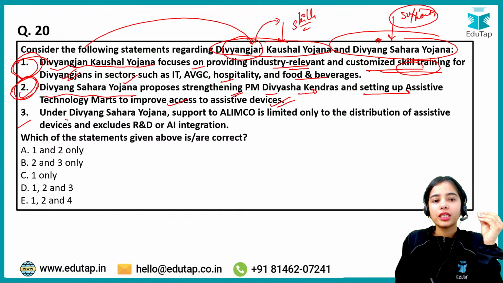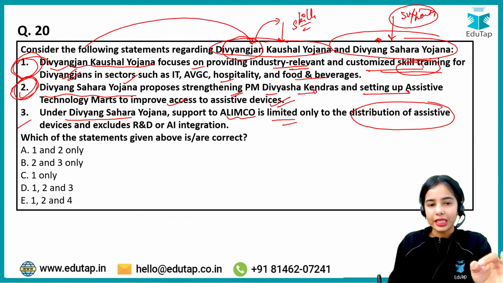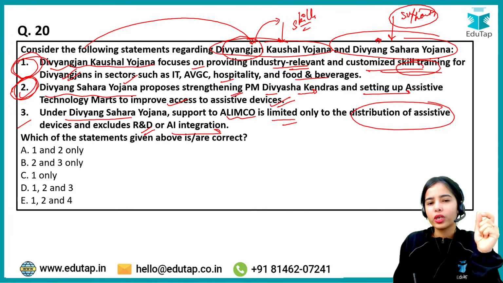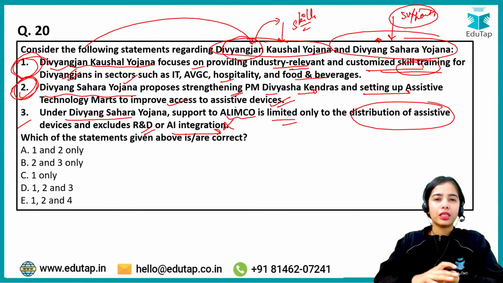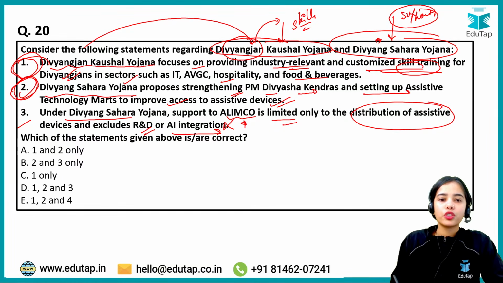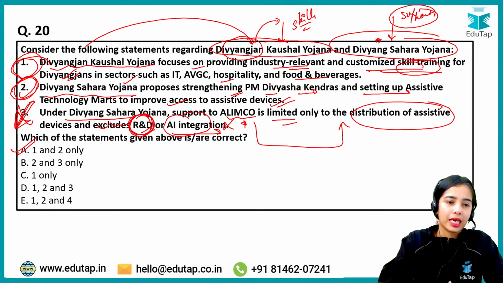The third is: under Divyang Sahara Yojana, support to LIMCO is limited only to the distribution of assistive devices and excludes the R&D or AI integration. This is wrong. Under the support to LIMCO, this is not limited to the distribution of the assistive devices. This also focuses on research and development. It also includes research and development and AI integration. So the third one is wrong. So answer is A, that is 1 and 2.